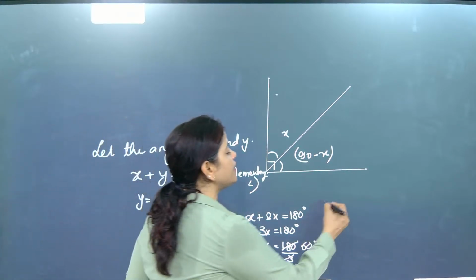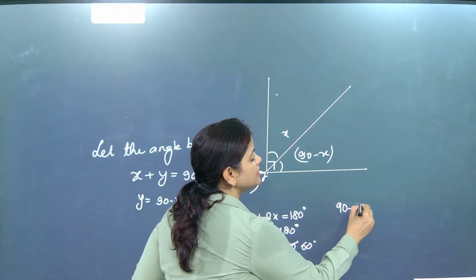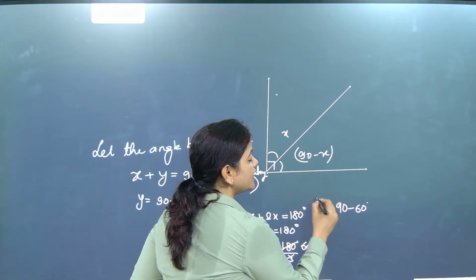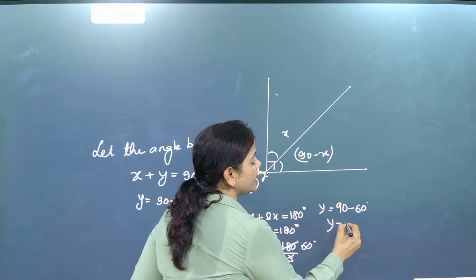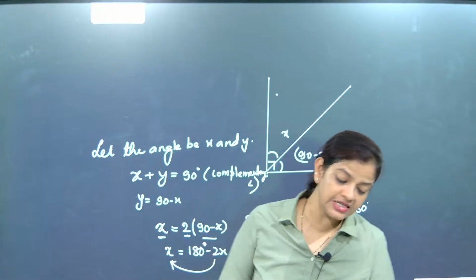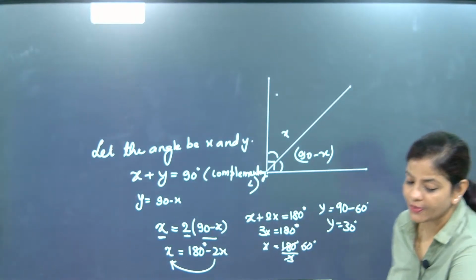So now, beta, one angle is 60 degree. What is the complement of it? So 90 minus 60. So another angle, that is y, is 90 minus 60, so that is 30 degree. So our two complementary angles are 60 and 30. Anika, absolutely, bravo, well done.